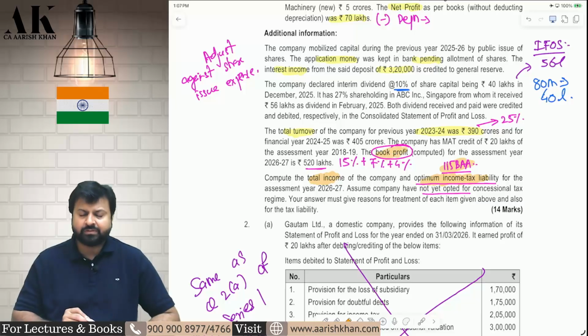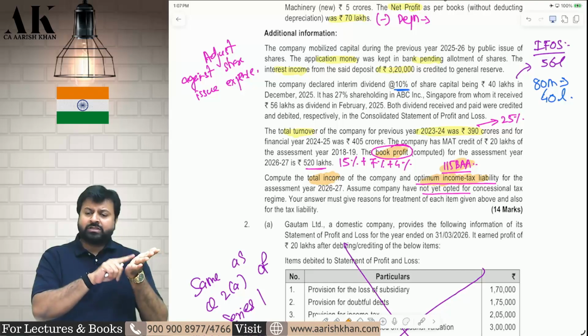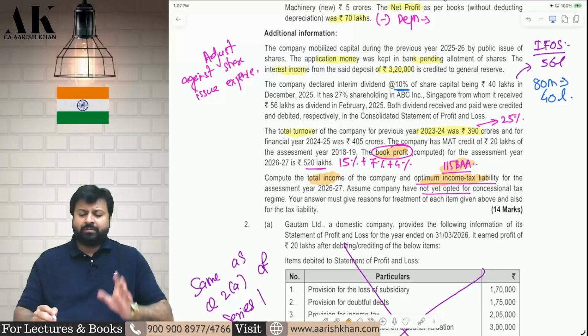Also, book profit is also given. So, we will make 3 computations. First, total income and tax as per normal provision. Then, as per book profit. Then, we will compare that with 115BAA.